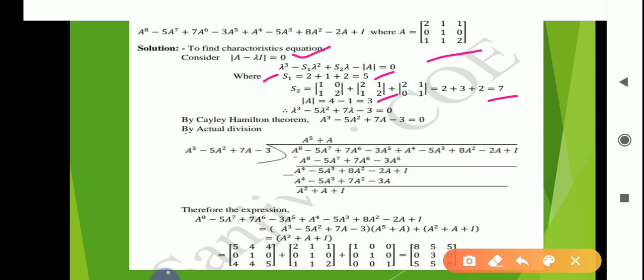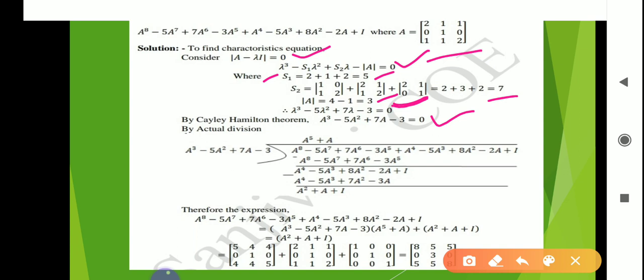After getting S1, S2 and the determinant, put all values in this formula. Then we will get the characteristic polynomial of the given matrix: lambda cube minus 5 lambda square plus 7 lambda minus 3 equal to 0. Now apply here the statement of Cayley-Hamilton theorem. By Cayley-Hamilton theorem, we can say that matrix A satisfies its own characteristic polynomial. So matrix A satisfies this equation, means put lambda equal to A, then we get A cube minus 5A square plus 7A minus 3 equal to 0.